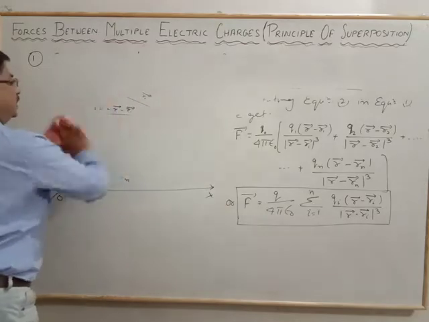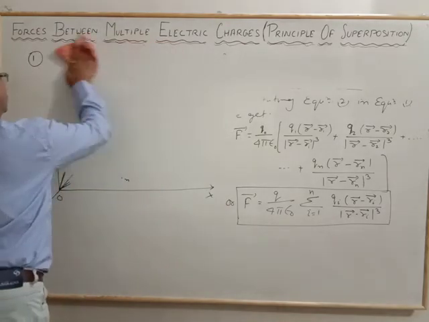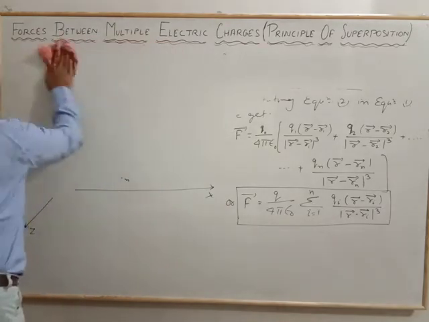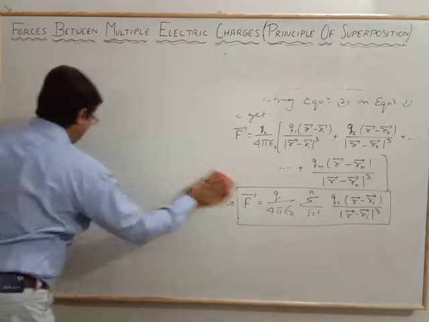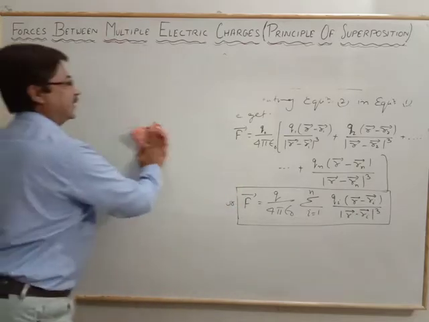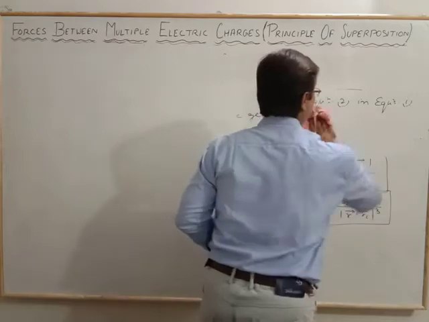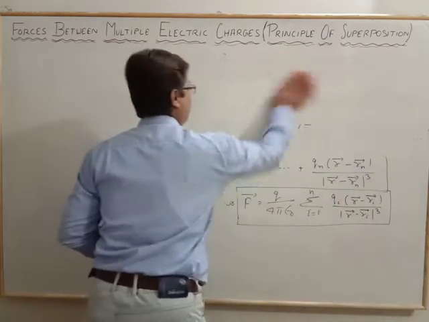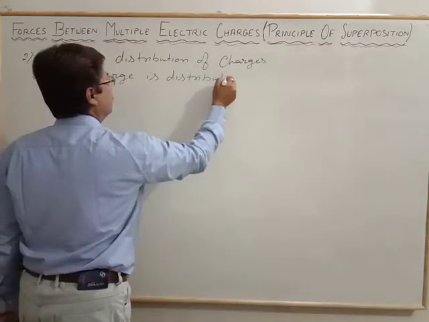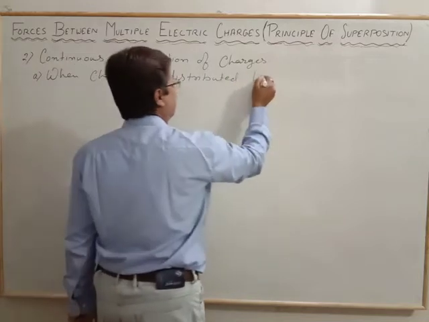The superposition or the total force acting on the test charge, acting on the particular charge.